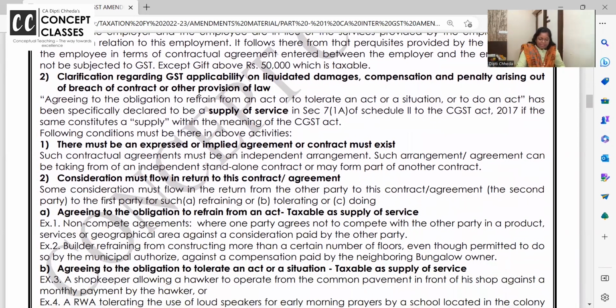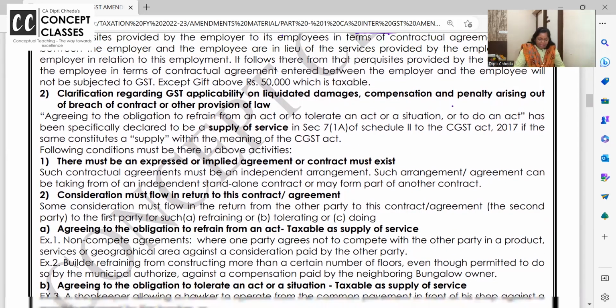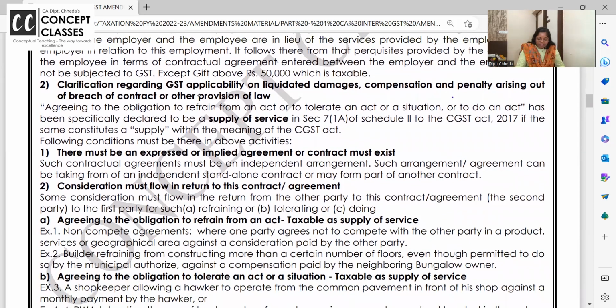I'm starting from this. Clarification regarding GST applicability on liquidated damages, compensation penalties arising out of breach of contract. Agreeing to obligation to refrain from an act. Okay, I will not do this. Or to tolerate an act. In front of my shop, you put another shop. Okay, just pay me the money.